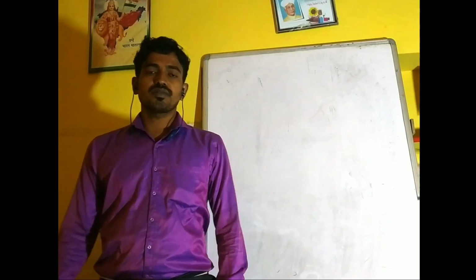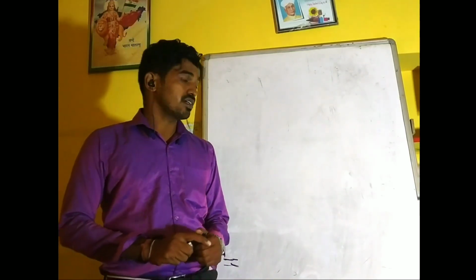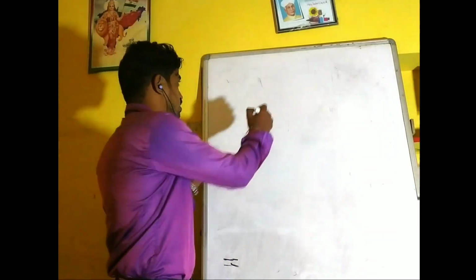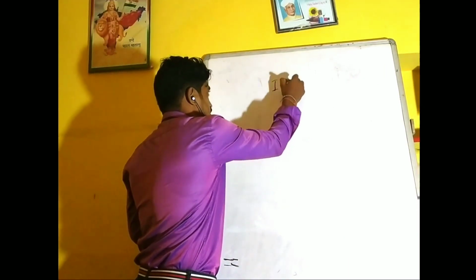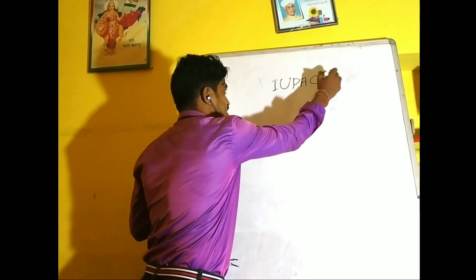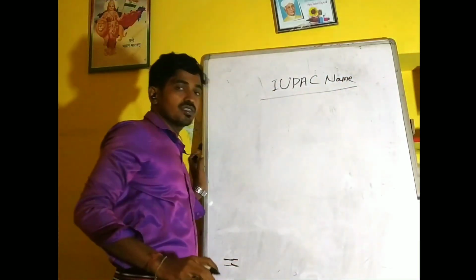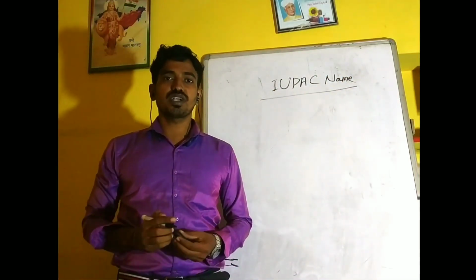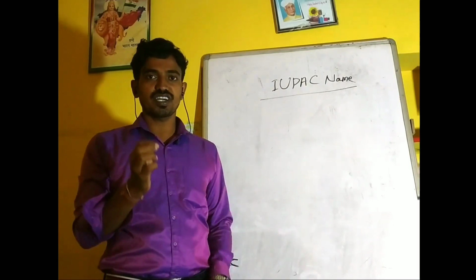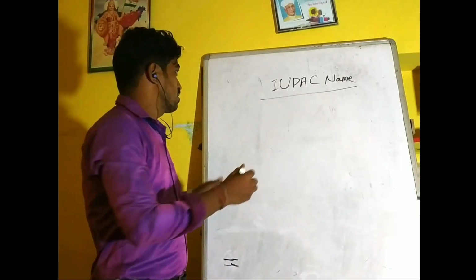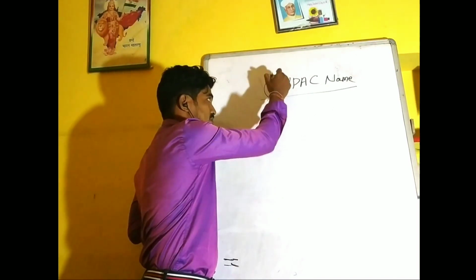Today we will discuss one of the most interesting topics, that is the IUPAC name of an organic compound, the IUPAC name by an easy trick. IUPAC stands for International Union for Pure and Applied Chemistry. It is the name of an organic compound which is accepted internationally.